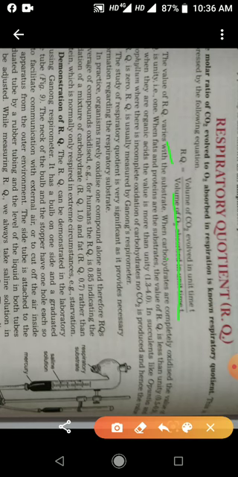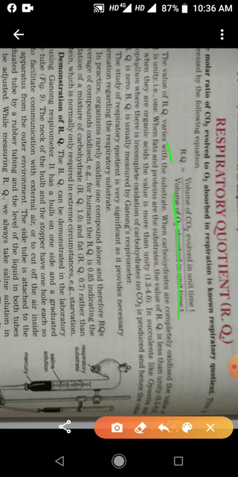Its reason is that more oxygen is used and less carbon dioxide is evolved during respiration when the respiratory substrates are fat and protein.